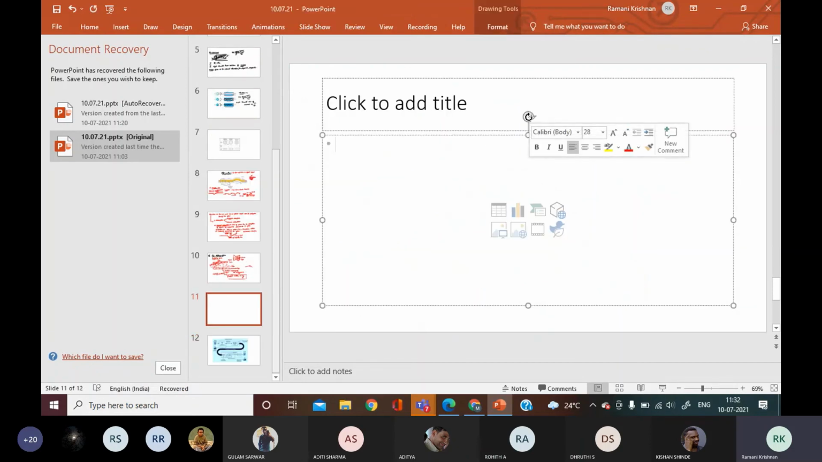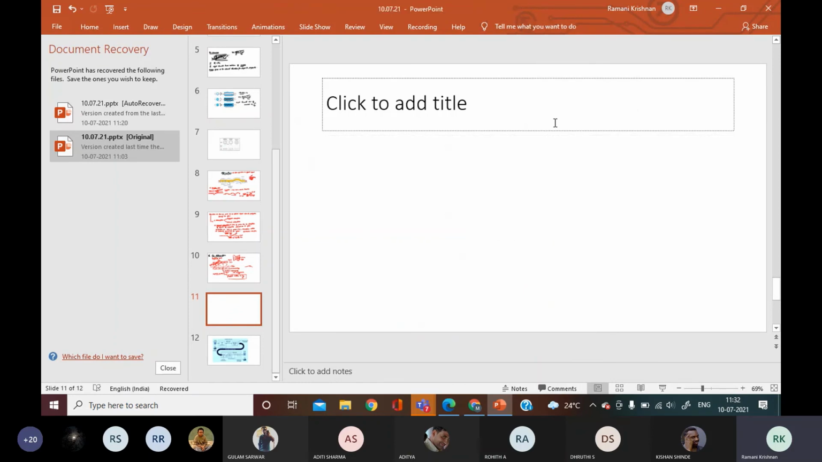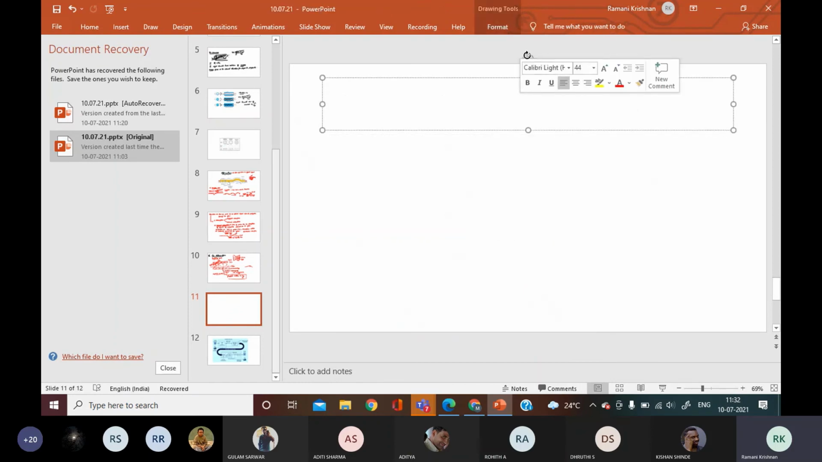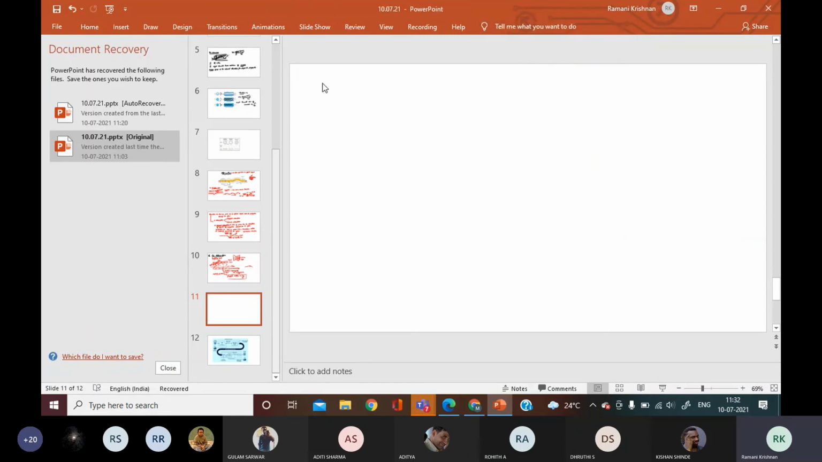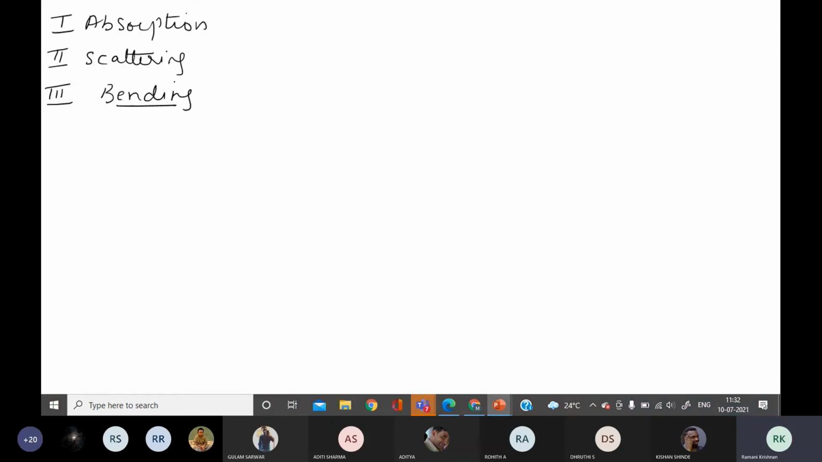So attenuation is a loss of signal when the signal is propagating through the fiber. The first loss was due to absorption by the impurities present in the material. Okay. Third one is due to scattering loss. Then the final one is due to bending. So bending is quite simple.